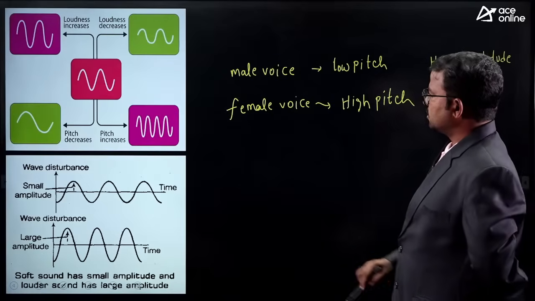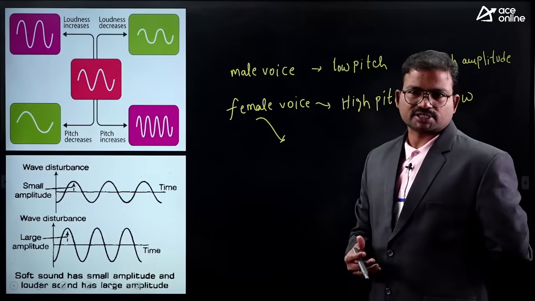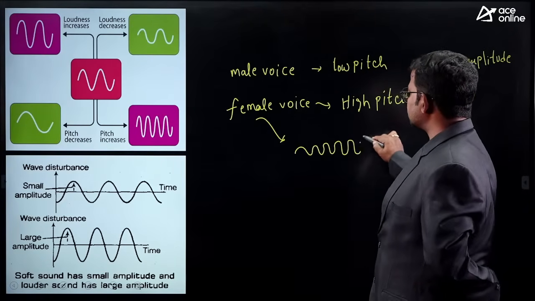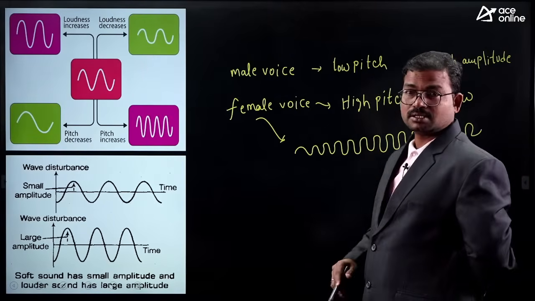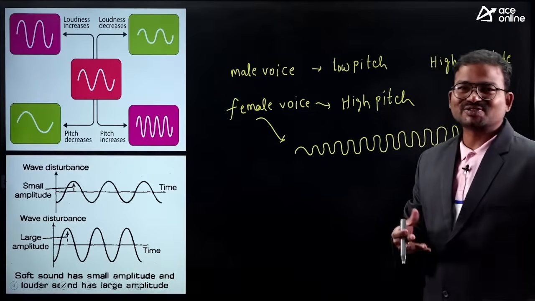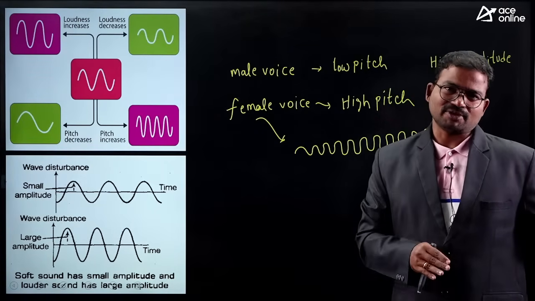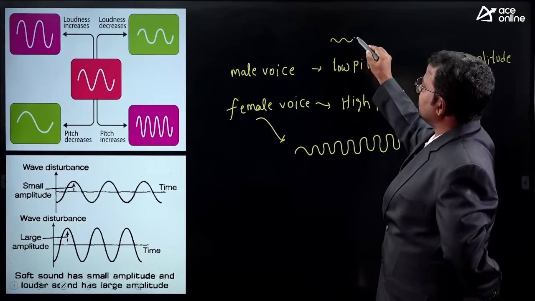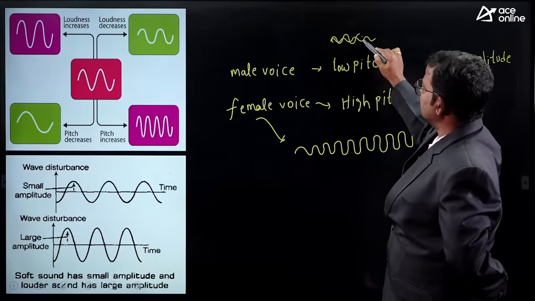It means when a female initiates conversation, per second the number of waves is numerous. The maximum number of waves we get in just a fraction of one second is especially from female voice. What about male? We get a very small number of waves.